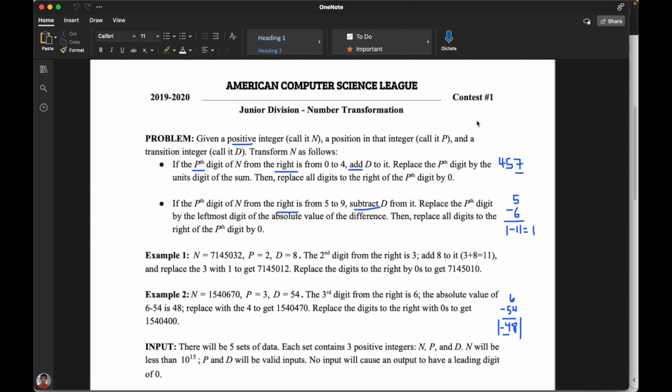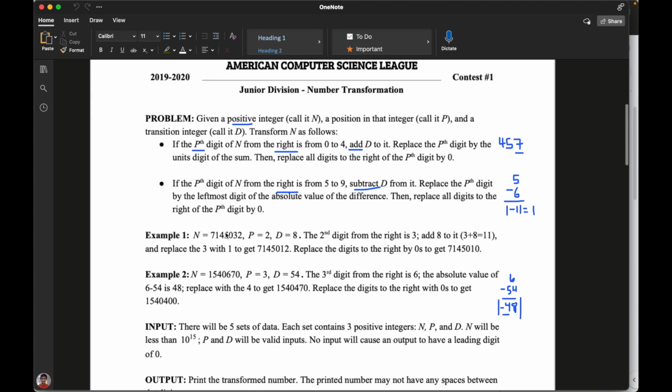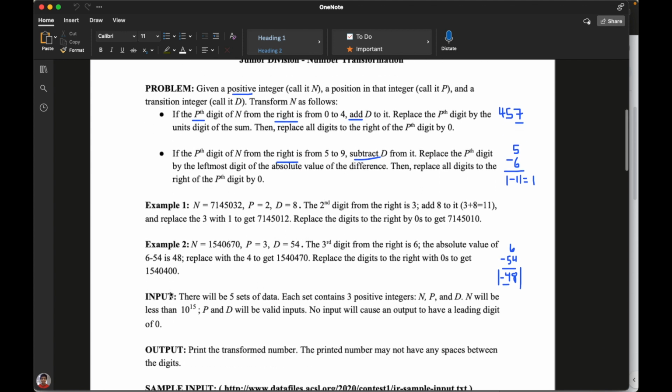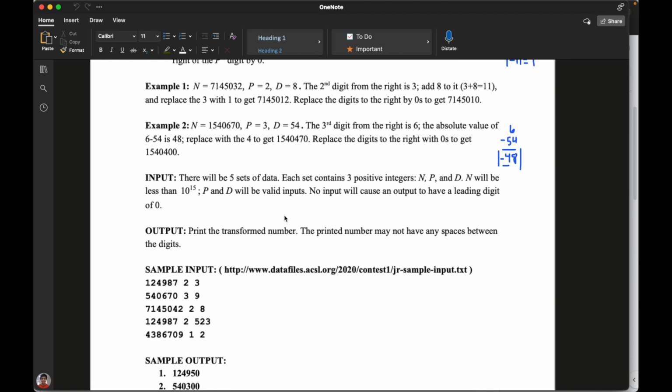Another thing to note when doing these ACSL FRQ questions is that this is junior division and they won't be expecting you to write the entire JavaScript. You only need to write down the code for one function out of 3 or 4 different functions. So they're not expecting you to write down the entire code. And the other thing to note is that how they're going to do it in the contest is exactly like this pretty much. They'll give you the inputs, like what types of inputs are going to be there. And then they'll give you 2 examples for you to test your code and see how well it's performing. And that's going to be a bulk of it.